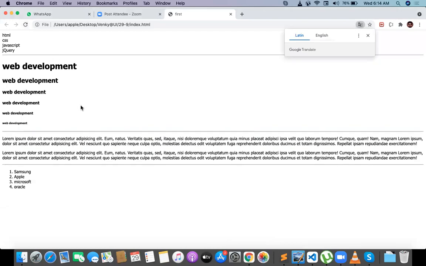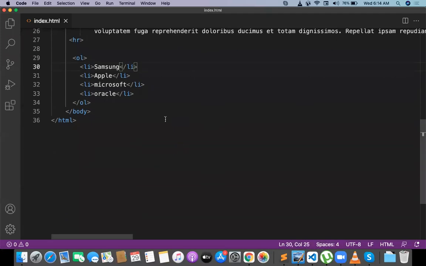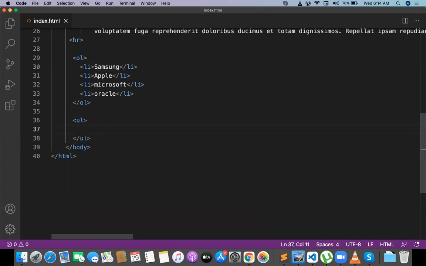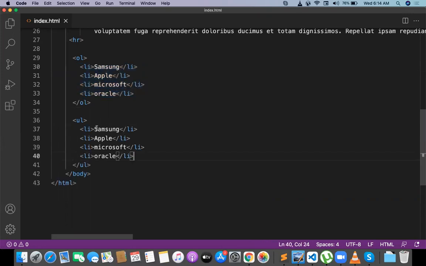So this is going to be dividing. The first one is just plain text we placed with the BR tag, and in the second section we got headings. In the third section we got paragraphs. In the fourth section we got the ordered list. The ordered list comes with numbers 1, 2, 3, 4, something like that. And there is one more list type called unordered list. UL and LI. UL is the root level tag. LIs are your child level tags.